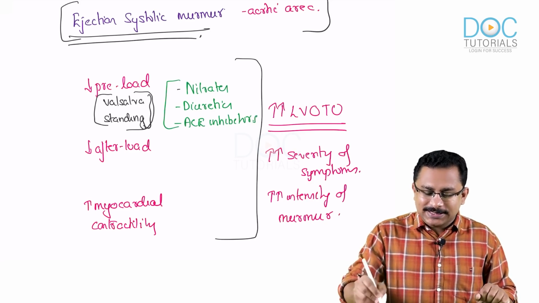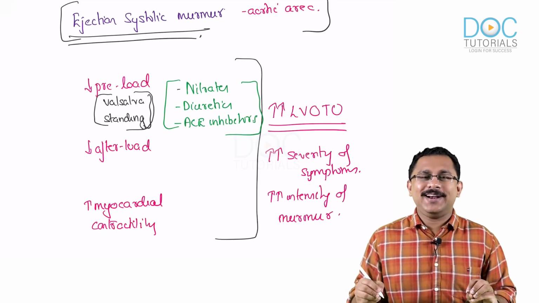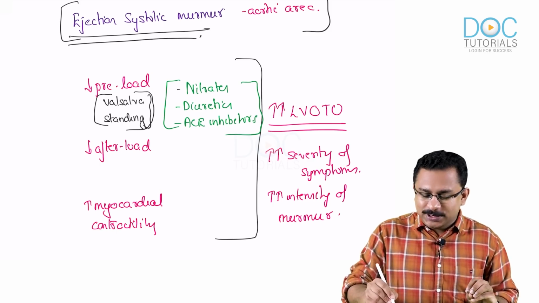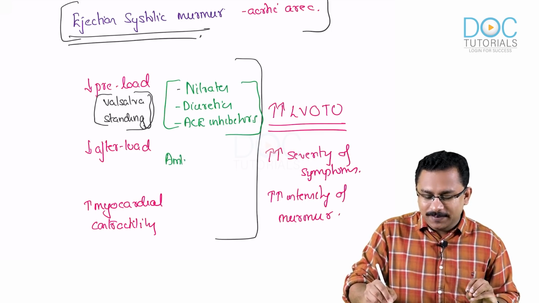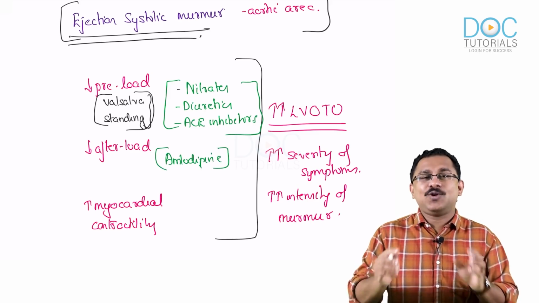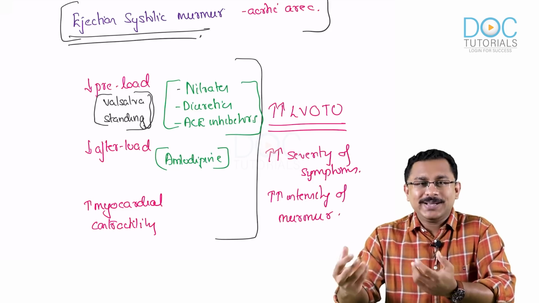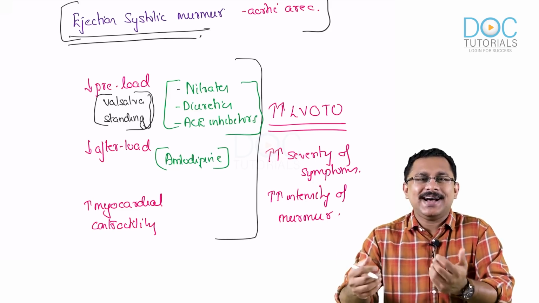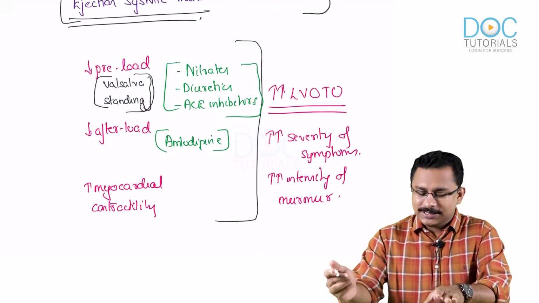So the importance is that these drugs should not be given in patients with hypertrophic cardiomyopathy. So is the case with drugs that decrease the afterload, like amlodipine. Amlodipine is a dihydropyridine calcium channel blocker, so this will act on the blood vessels mainly. So it will decrease the afterload, hence will increase the left ventricular outflow tract obstruction.